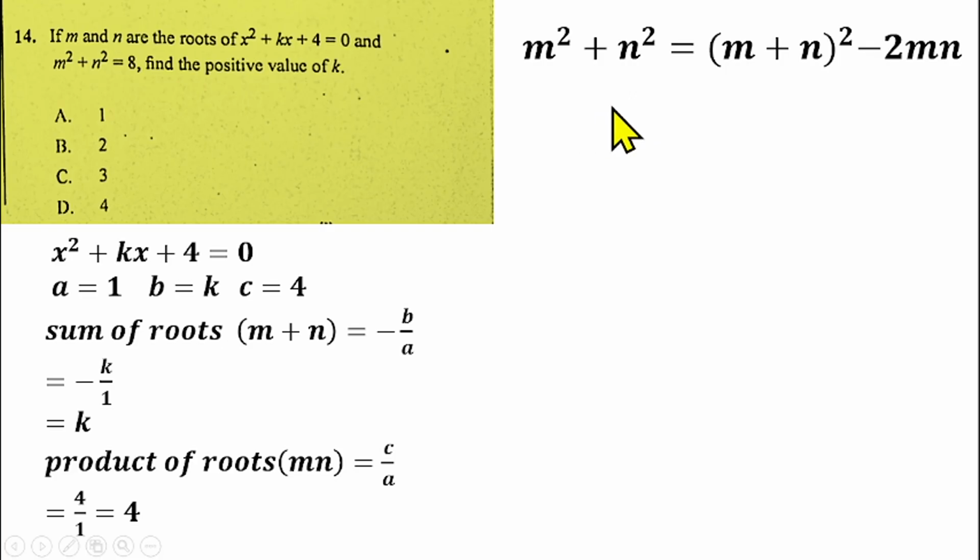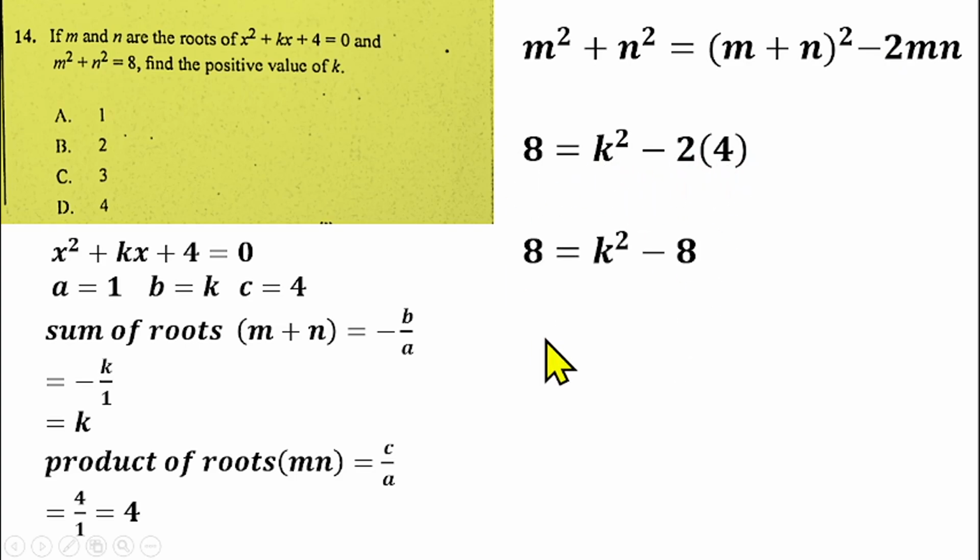You have already been given the value of m squared plus n squared, which is 8. So you can substitute that into this. We know the value of m plus n, which is minus k, so our minus k will be here, and mn, which is the product of the roots, will be 4. So we'll be having 2 times 4 here. That means we'll be having 8 equals minus k squared, which is going to give us k squared also, no problem. That's why the answer is still correct. So then minus 2 times 4. From there, you'll be having 8 equals k squared minus 8.